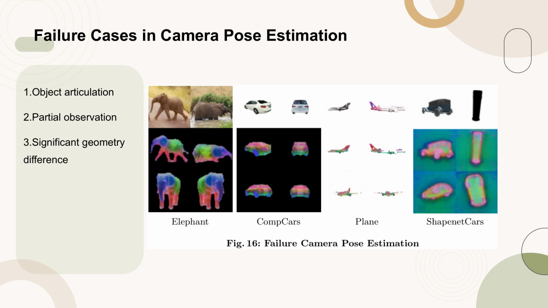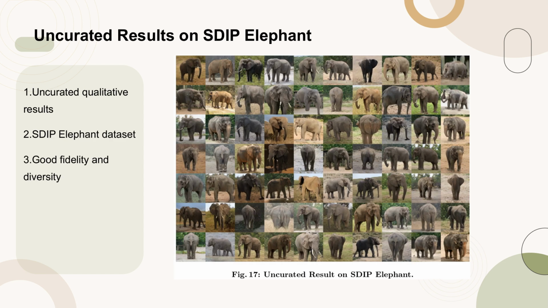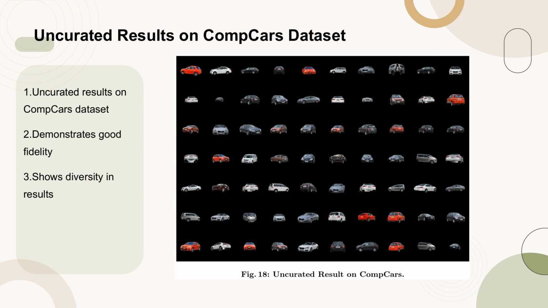Despite these failures, the overall distribution of poses remains generally precise, enabling the generator to produce objects with complete geometry and the ability to synthesize comprehensive 360-degree views. Figure 17 presents the uncurated qualitative results on the SDP elephant dataset. These results demonstrate good fidelity and diversity, showcasing the effectiveness of the method in generating high-quality and varied outputs for the given dataset. Figure 18 presents the uncurated qualitative results on the CompCars dataset.